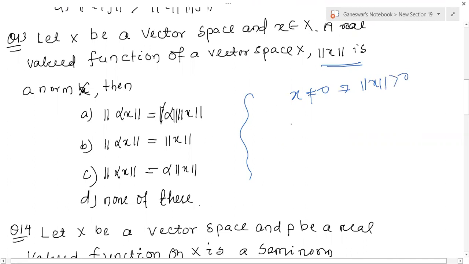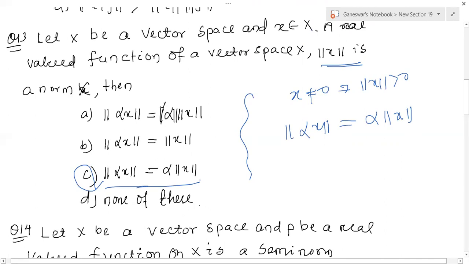The second is norm of alpha x equal to alpha norm of x. Yes, this second condition is available here. So option C is true here.